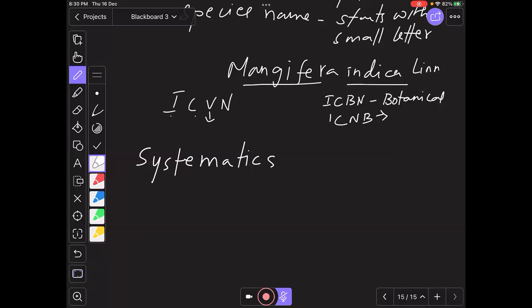I repeat the statements. Cellular organization of the body is the defining feature of life forms. Metabolic reactions cannot be demonstrated outside the body in cell-free systems. First option: statements 1 and 2 are true, and statement 2 explains the first statement. Option 2: both are true, but the second statement is not explaining the first. Third option: statement 1 is true and 2 is false. Fourth option: both statements are false.